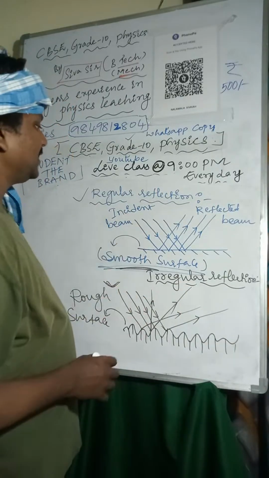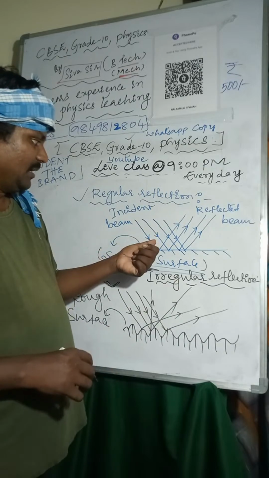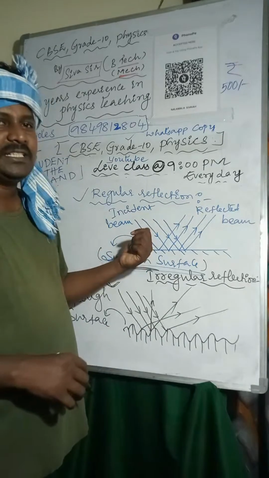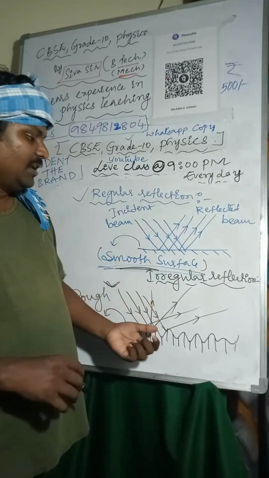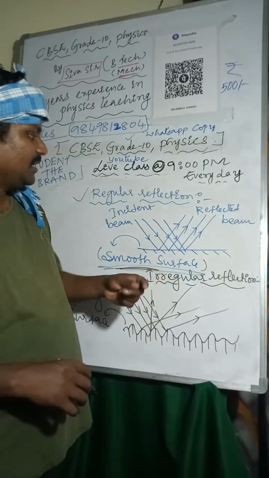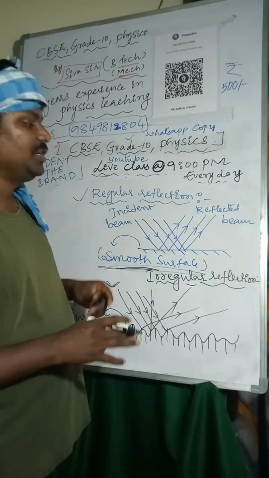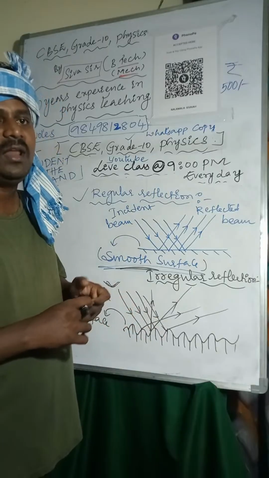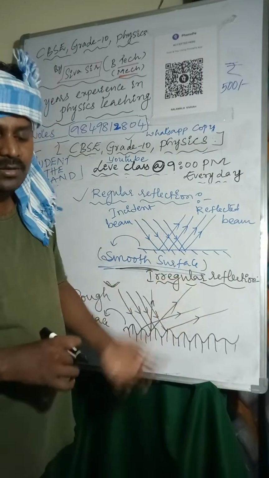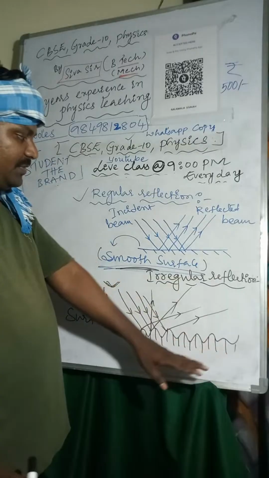So regular reflection takes place on a smooth surface and plane mirror, and also on still water. Irregular reflection takes place on a wall, on paper, on a book, like that. Any rough surface I am considering, because of the irregular surface.